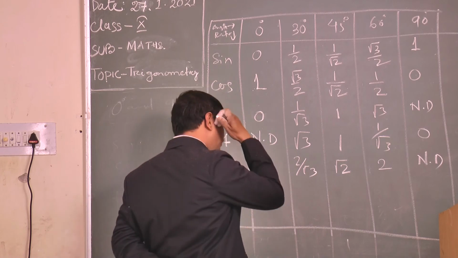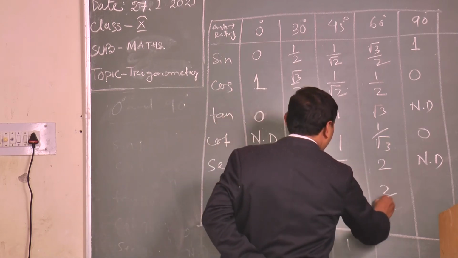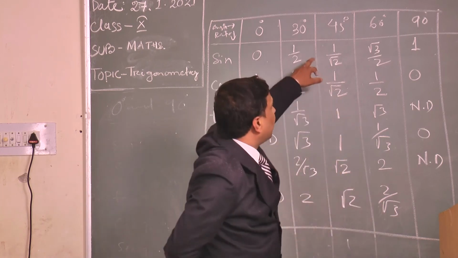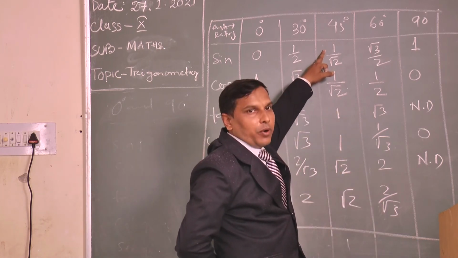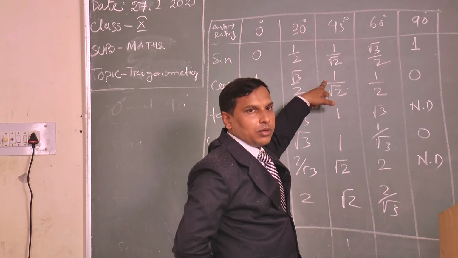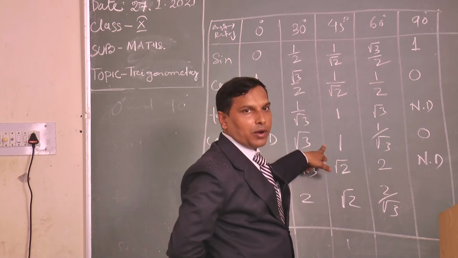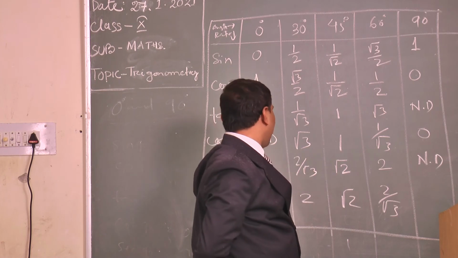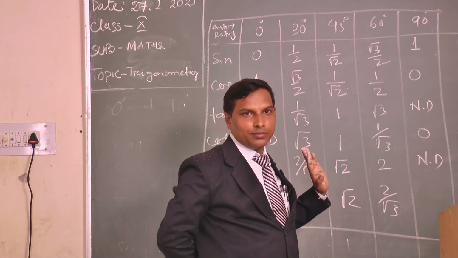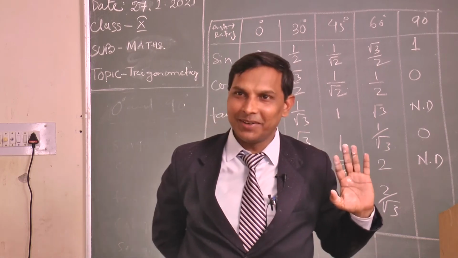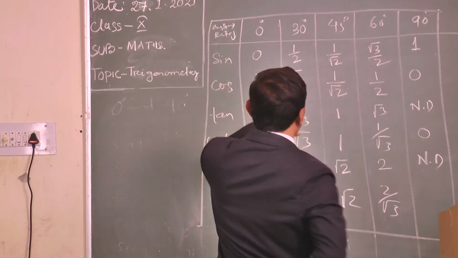Then 2, then √2, then 2 by √3, then 2. You see, very much easier things. For tan 45, sin 45 and cos 45 are 1 by √2 and 1 by √2. Tan 45 and cot 45 are 1 by 1. Sec 45 and cosec 45 are both √2. Clear? So it is always the same for the two families.